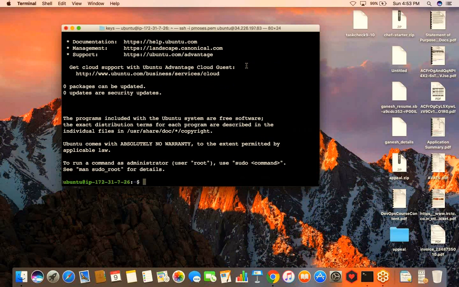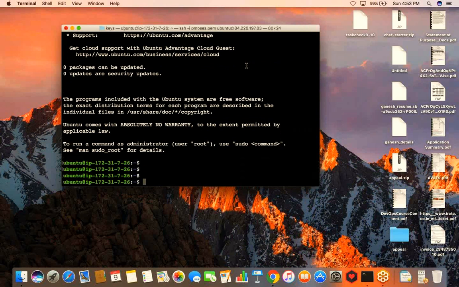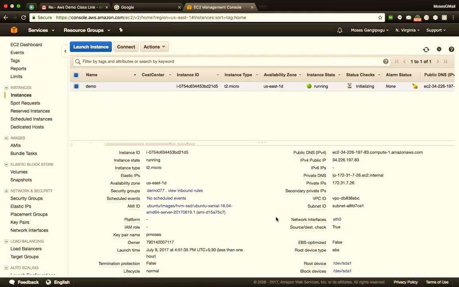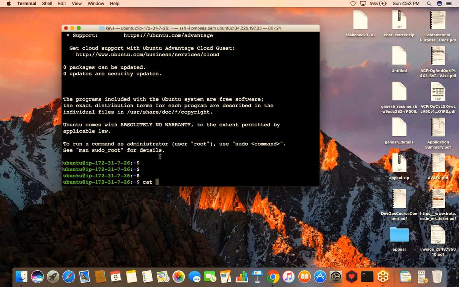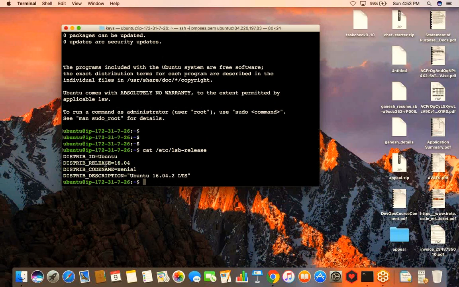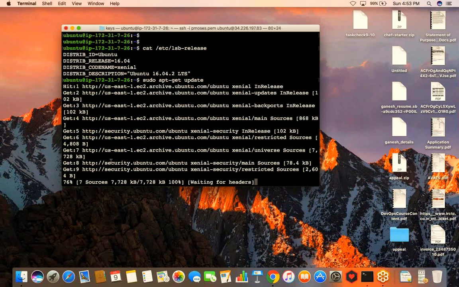So now I'm connected to the server created right now. And as I know that I had selected Ubuntu 16.04, let's go ahead and check if it is actually 16.04. For that, I'll say cat /etc/lsb-release. And yes, it is Ubuntu 16.04. And as this is a new server, the very first thing that we should always do is apt-get update to make sure we have all the latest security patches, this and that. So I'll hit enter.